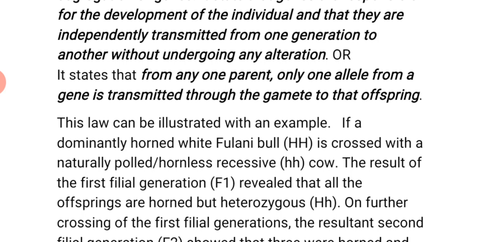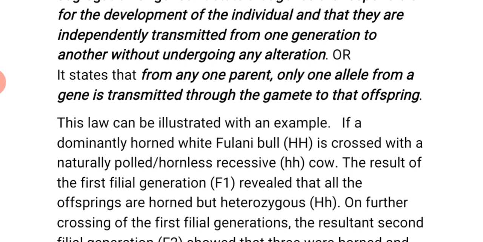If a dominantly horned white Fulani bull, HH, that means the genes are dominant, capital HH, is crossed with a naturally polled, or hornless, recessive hh cow. In genetics, when you see a capital letter, it means dominant gene. When they use a small letter, it means recessive. We have discussed that one during our last contact.